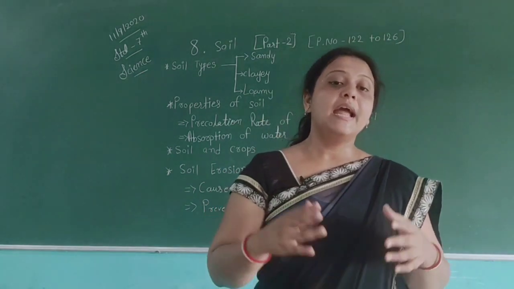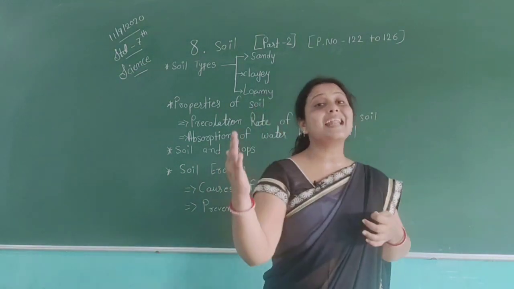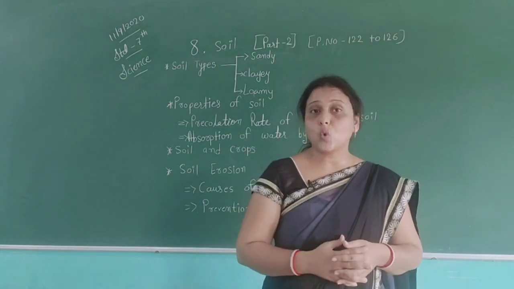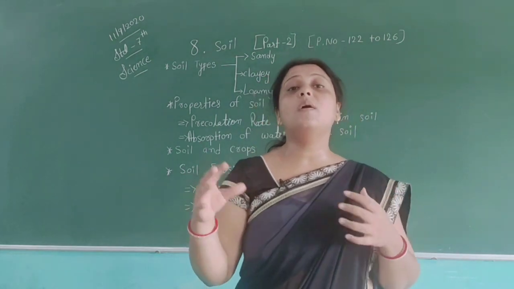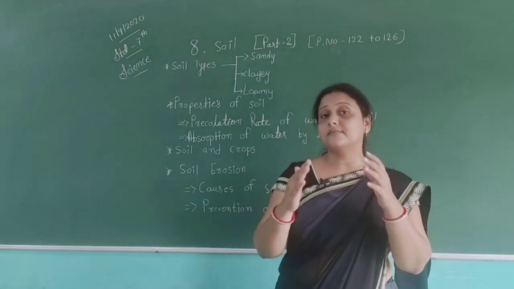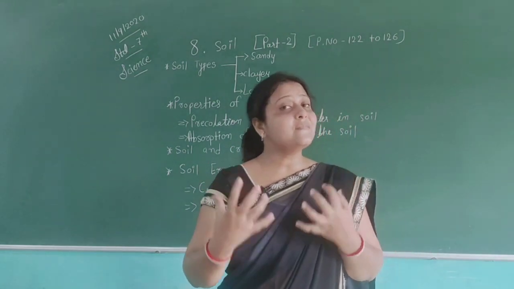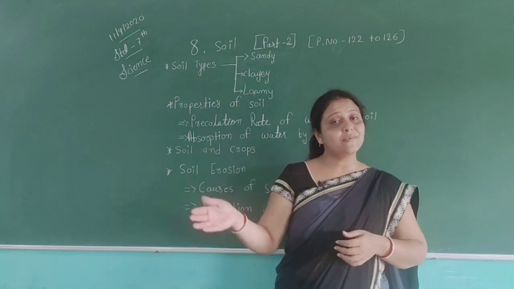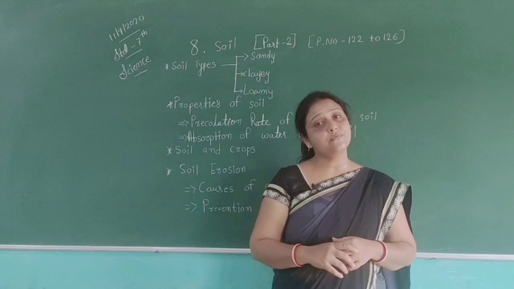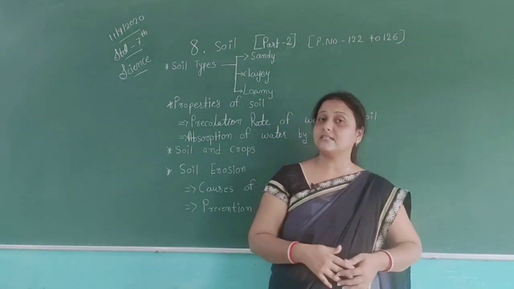Terrace farming. Terrace farming on sloping areas in hills. In hills you can see terrace farming. In this way also we can prevent soil erosion. Then preventing overgrazing. These types of methods are very useful to prevent soil erosion, because the soil is very important to us. If the soil loses its fertility, then we cannot get the best amount of crops and we have to suffer from many problems. So always try to prevent soil erosion using these methods.